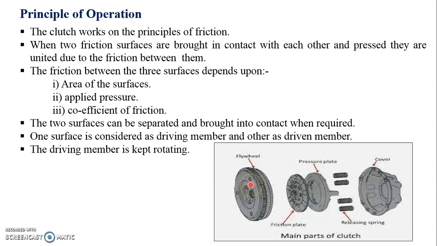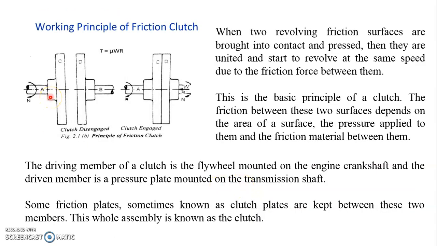This is the main function of the principle of clutch. So here also, in this case also, you can get the idea how friction is the working principle of clutch. When two revolving friction surfaces are brought in contact and pressed, then they are united and start to revolve at the same speed due to the friction force between them. So here it is shown in the sketch. In the first figure the clutch is disengaged, here the clutch is engaged.